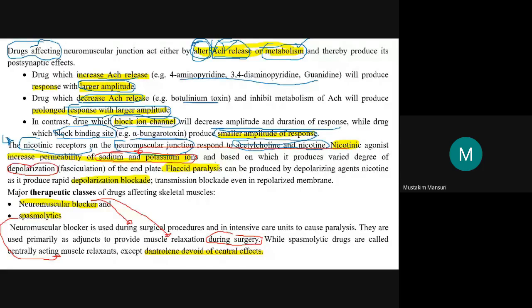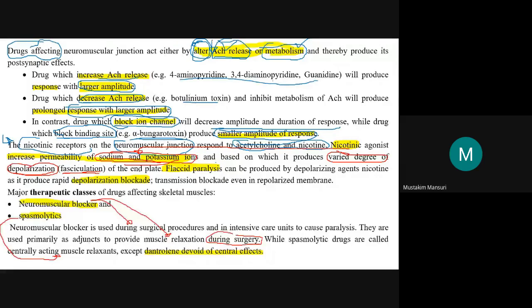So based on this sodium potassium permeability, its level, it will produce varied degrees of depolarization. Here, the first word that you may come across is fasciculation, that is the twitching of the muscles, and that is because of this depolarization. It is known as fasciculation.